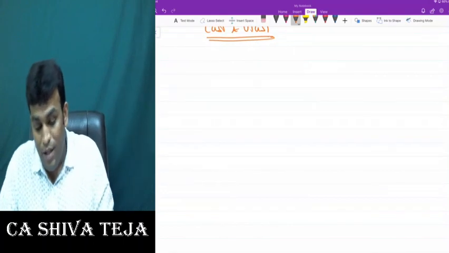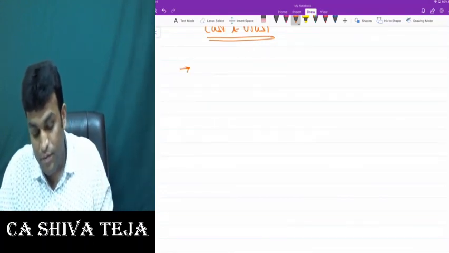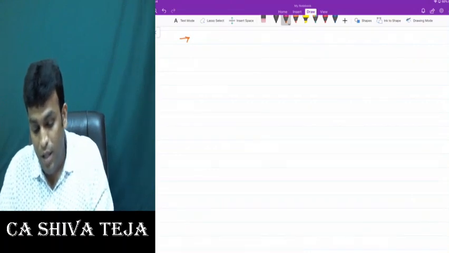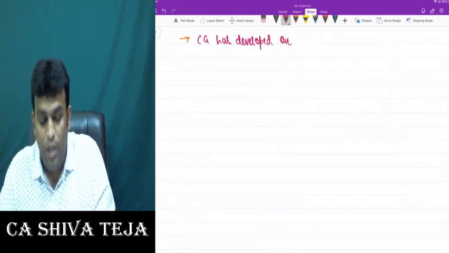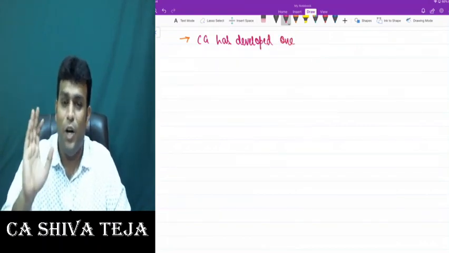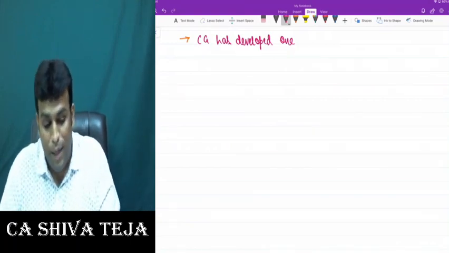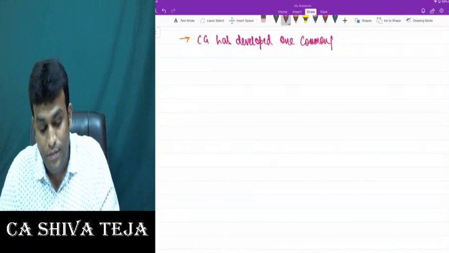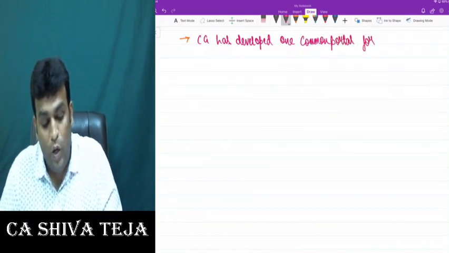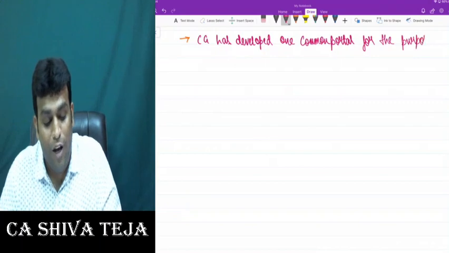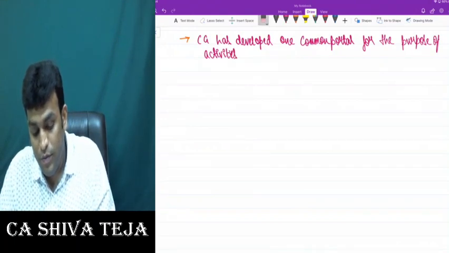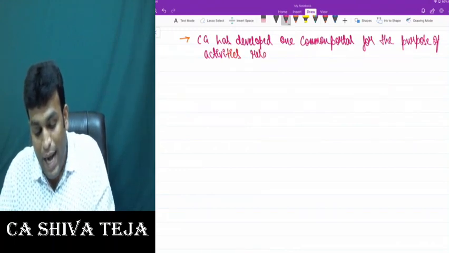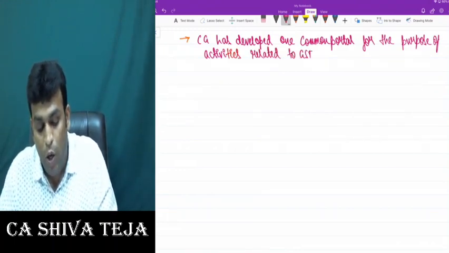Under GST law, the central government has developed, and from here onwards a new concept starts which I want you to write down: the central government has developed one common portal for the purpose of activities related to GST law.